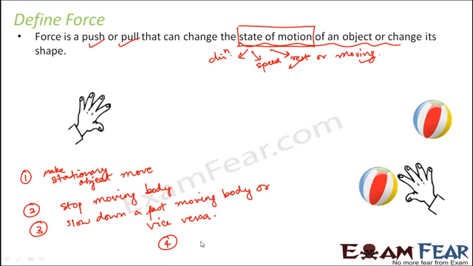It can also change the direction of motion. So maybe the ball was moving in a particular direction, towards the right. Now you apply a force in such a way that the ball starts moving in this direction. So force can also change the direction of motion. So these are so many things which a force is able to do, and that is why we say that force can change the state of motion of an object.